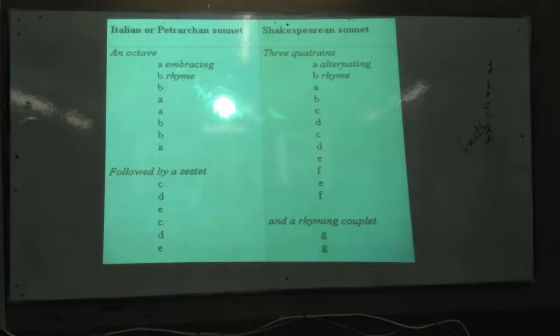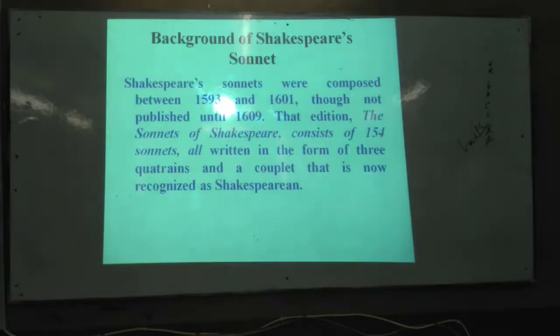So first of all, we'd like to discuss the background of Shakespearean sonnet. Shakespeare's sonnets were composed in 1593 to 1601. He started writing sonnets in 1593 and completed writing in 1601, and he published in 1609. How many sonnets has he written? 154 sonnets.